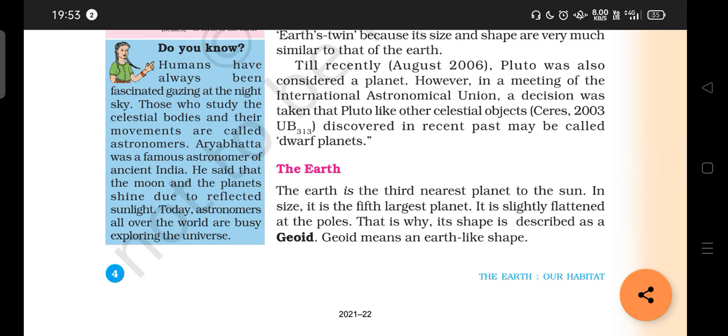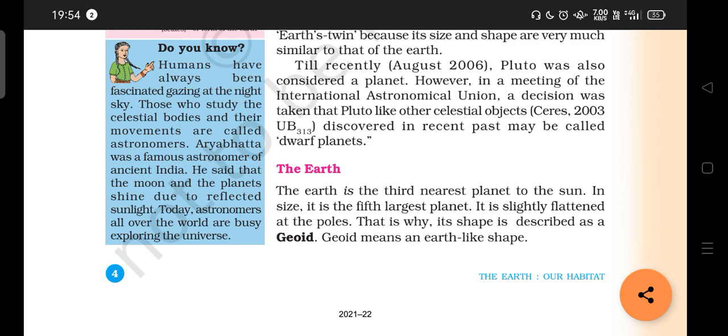Very interesting topic. Then we are moving on to the Earth. Very, very important because we are living on this planet Earth. It's very important to know about this planet. This is the third nearest planet to the Sun. You know Mercury, Venus, and the third place is for the Earth. Regarding the size, this is the fifth largest planet. Please underline that. You may get it in one word. It is slightly flattened at the poles, so bulged at the center, flattened at the poles. The shape we can call geoid. Geoid means an Earth-like shape.